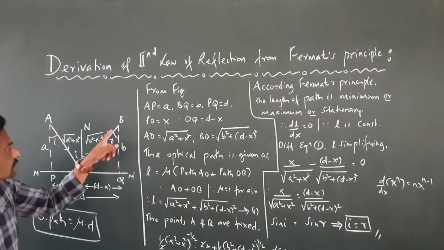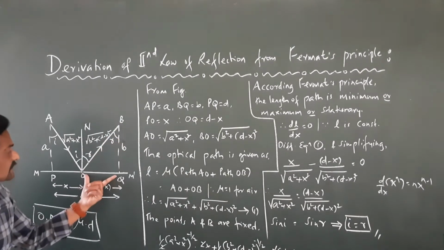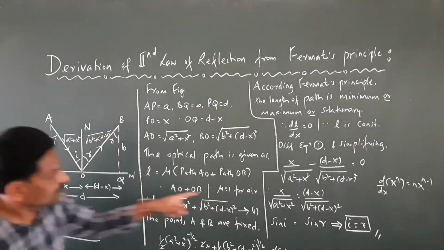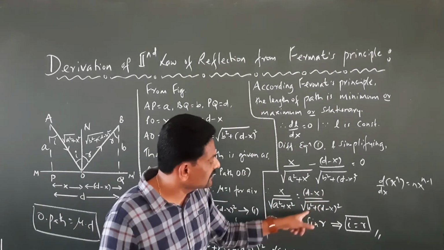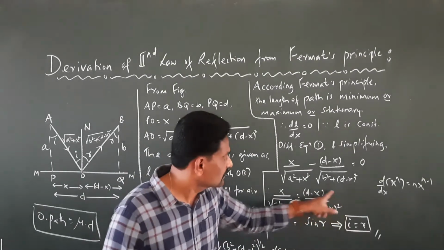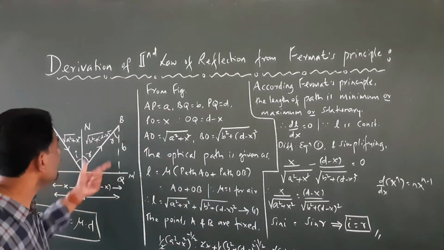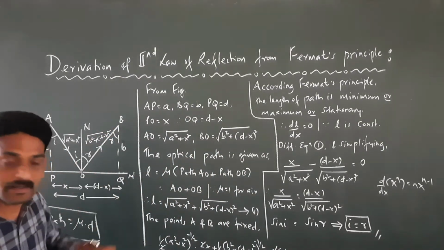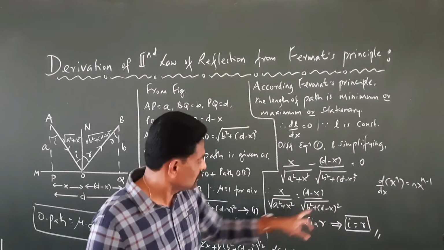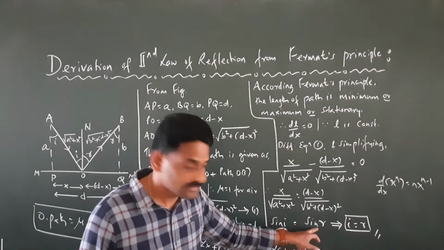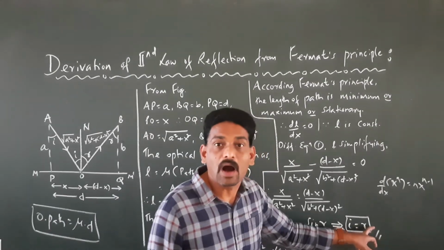Right? So this is the angle, opposite side divided by hypotenuse. This distance divided by this distance. d minus x divided by square root of b square plus d minus x whole bracket square. So this is going to be what? Sin r. Opposite by hypotenuse, sin r. So therefore from this equation we got sin I equals to sin r. Or in other words, we can say I equals to r.